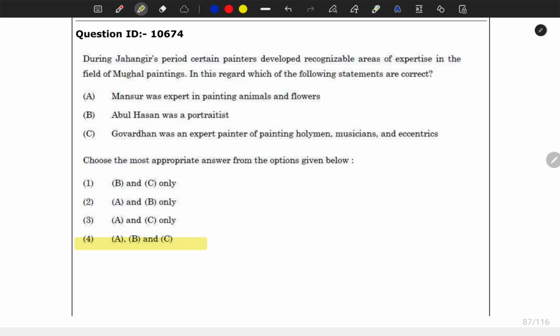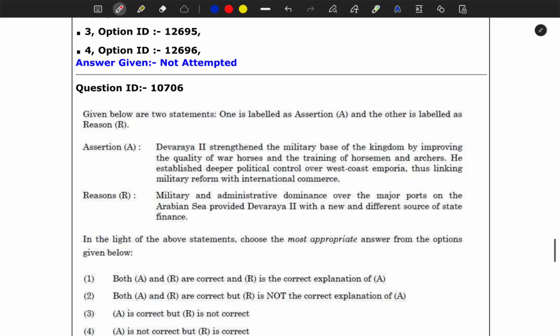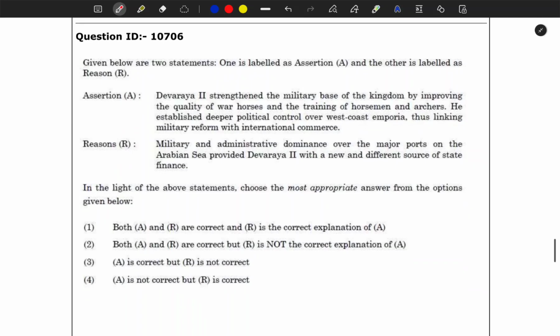Earlier we got one incorrect answer, but the thing is that most of the time it will work. So I also didn't know, like, we read about painting but we don't read this much detail, okay, that who was specialized in what. So if you remember it, it is very good, but for my brain it is a limitation that I cannot remember this many facts. So I'll simply go with all.